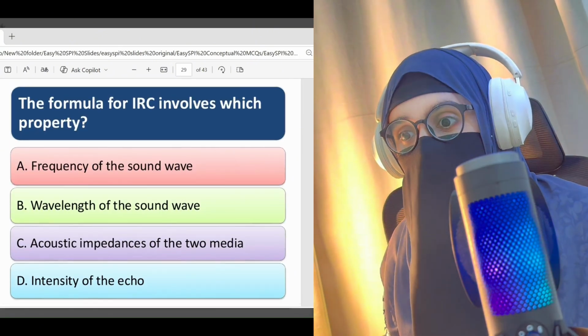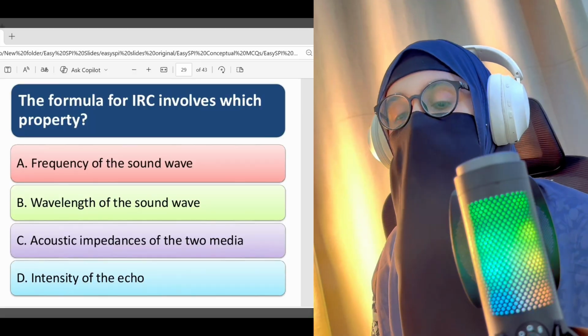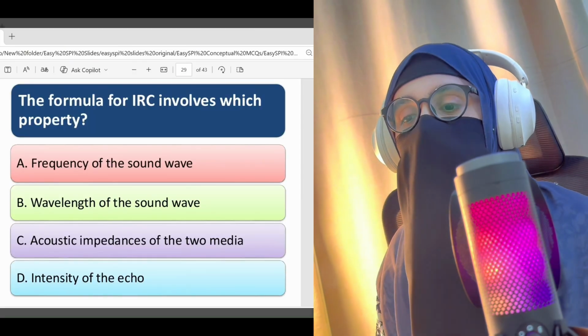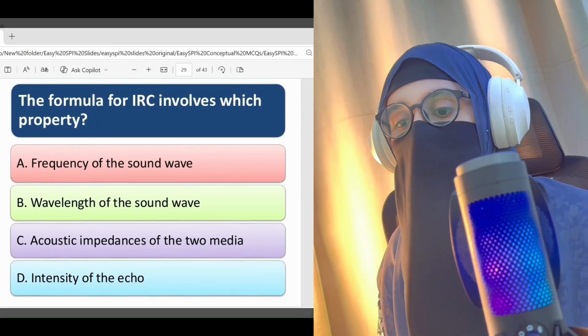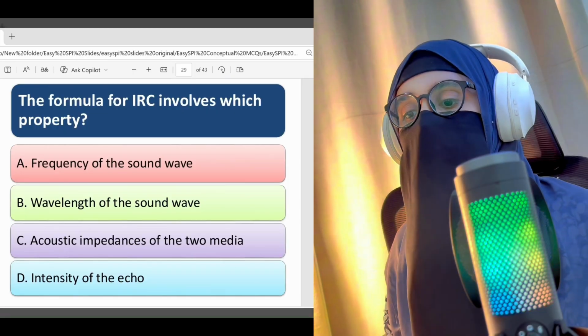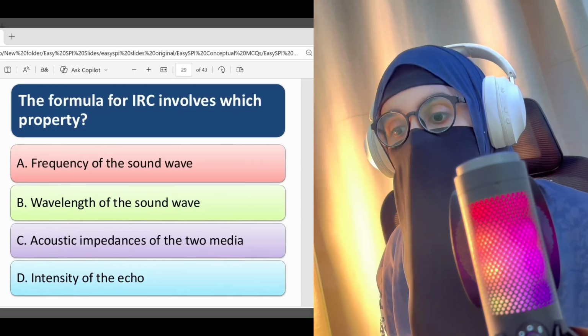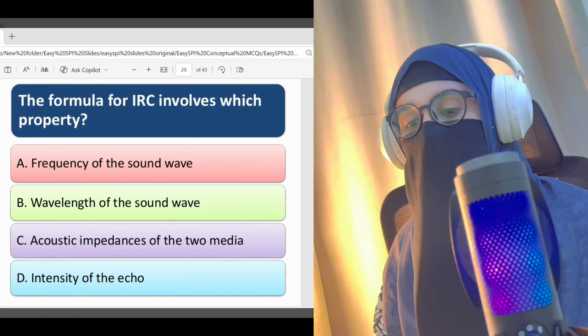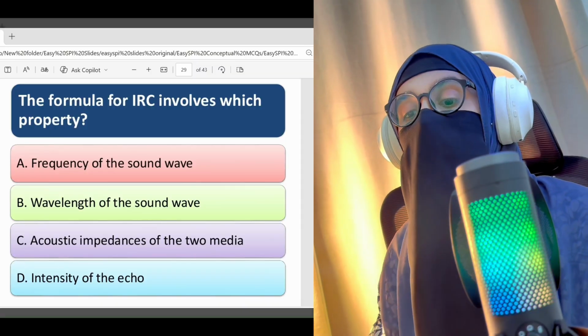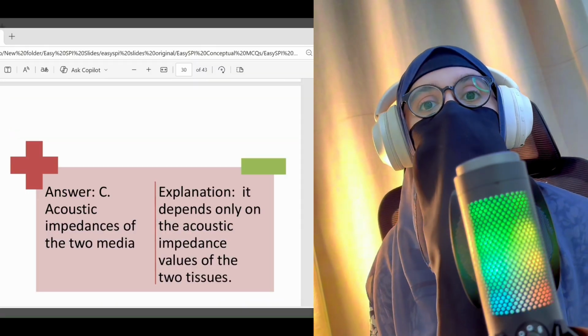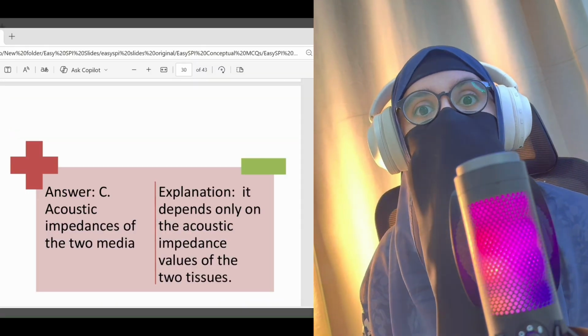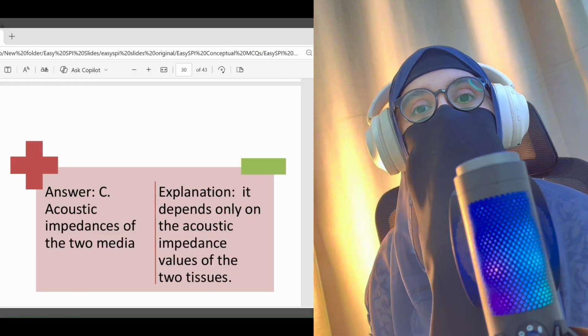Next, the formula for IRC involves which property? A. Frequency of the sound wave, B. Wavelength of the sound wave, C. Acoustic impedance of the two media, D. Intensity of the echo. The right answer here is C. It involves the acoustic impedance of the two media.